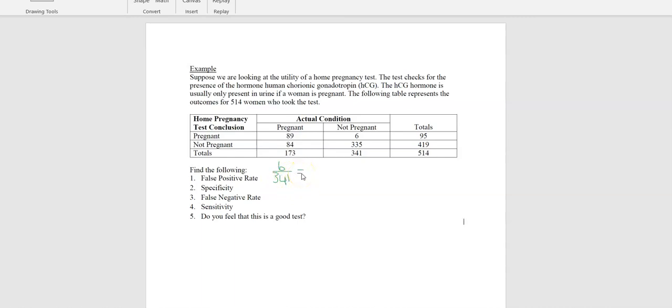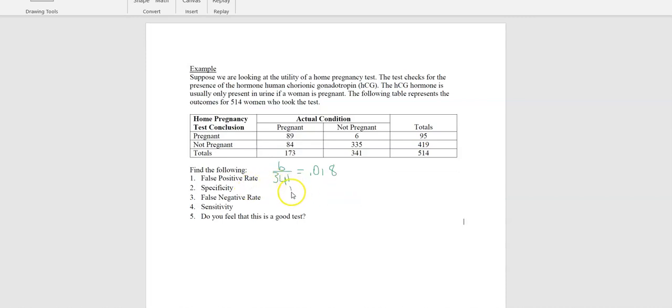And if we put that in our calculator, we get a false positive rate of 0.018. And we could change that into 1.8% if we wanted to. All right, now the specificity is 1 minus the false positive rate.